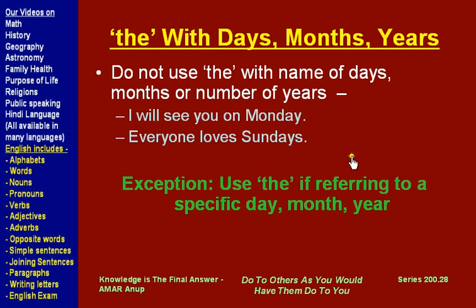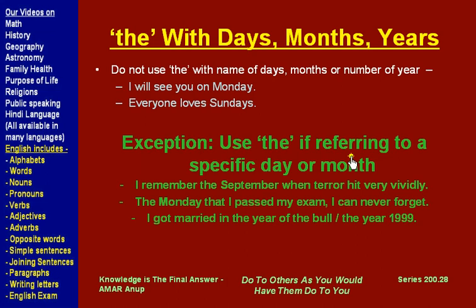What is the exception? The exception is when we are referring to a special, specific day, month or year in our memory, in our life, in our history, then we can use the before that day. And here are some examples. I remember the September when terror hit very vividly.